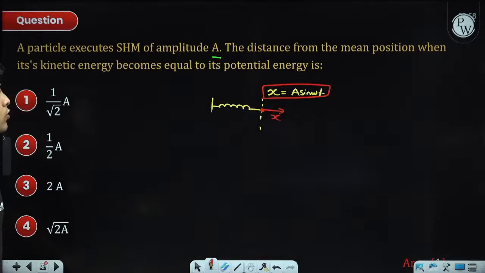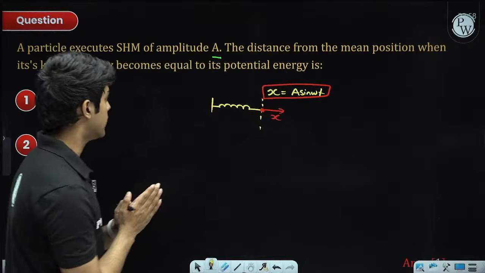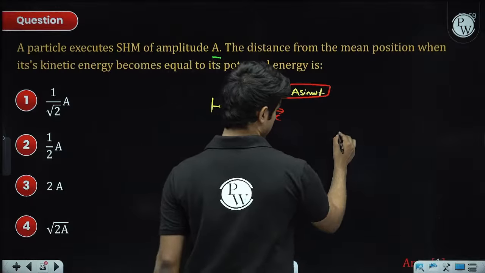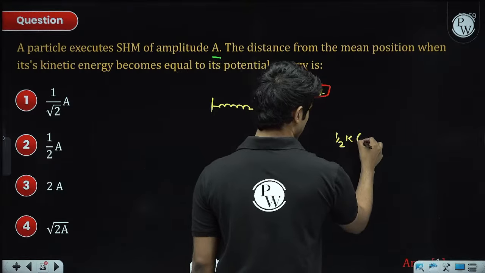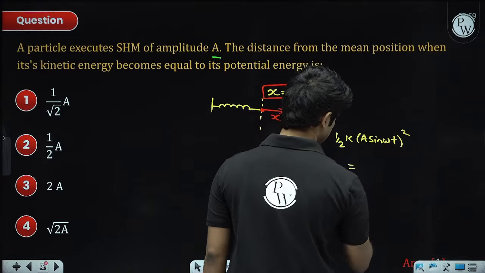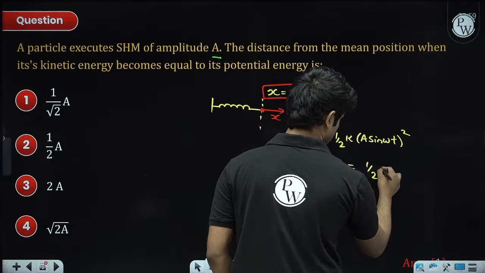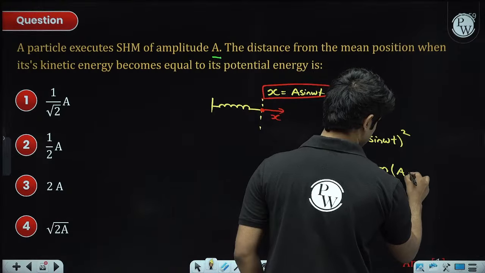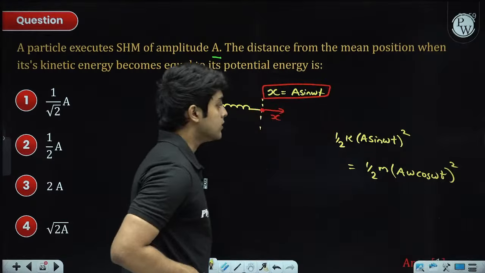So the kinetic energy and the potential energy of the particle is the same. Potential energy we can write as half kx square, where x is the elongation in the spring, and x is going to be A sin omega t, whole square. This is equal to the kinetic energy, which is half mv square, and v we can get by differentiating this. So differentiating will give A omega cos omega t, whole square. These two must be equal.